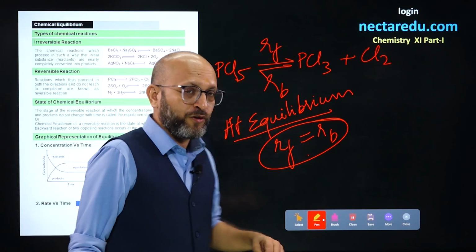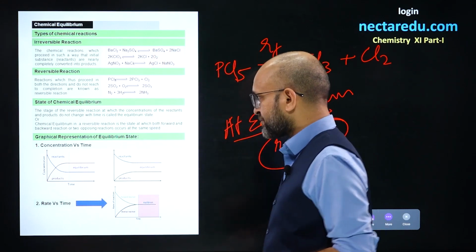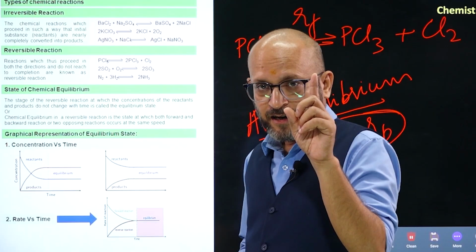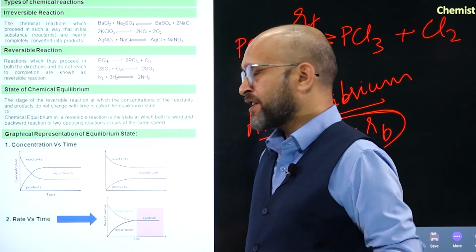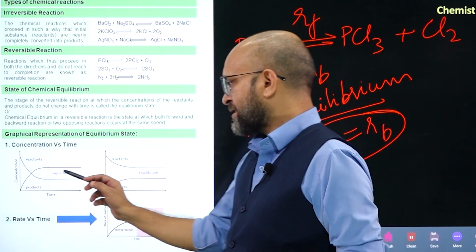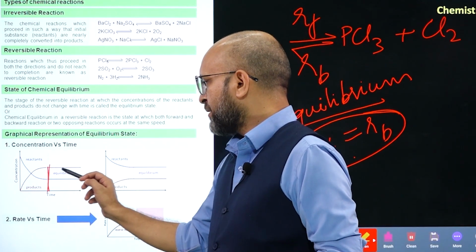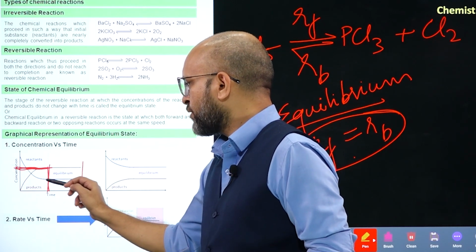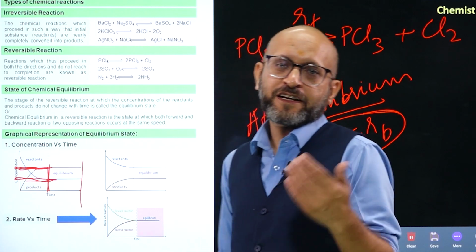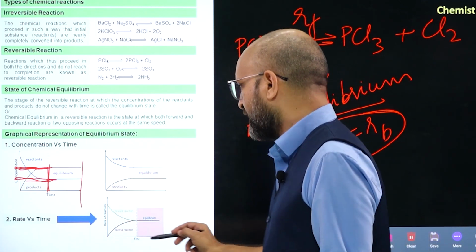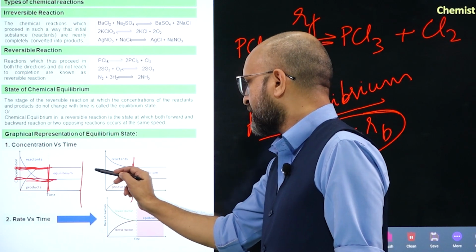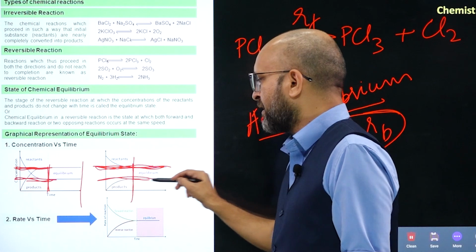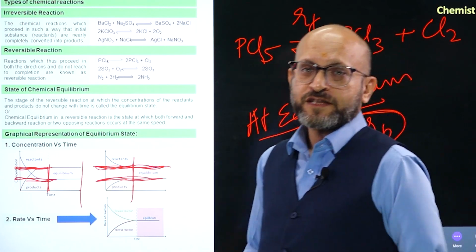Let's see a few graphs here. Check out concentration versus time. I told you that once equilibrium is reached, concentration does not change, whatever it is. So you can see from here that equilibrium is reached, so the concentration of reactant and the concentration of product become constant. In this one again, once equilibrium is reached, the concentration of reactant remains as such and does not change with time. The same with the concentration of products, it becomes constant.